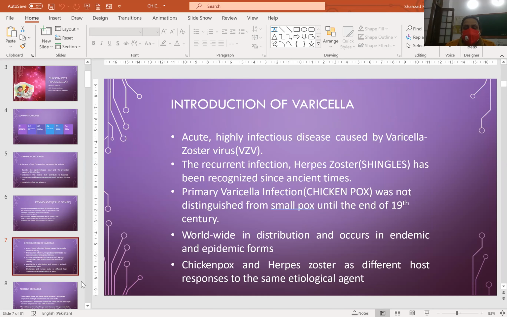Introduction of varicella. It is an acute, highly infectious disease caused by varicella zoster virus. The recurrent infection, herpes zoster or shingles, has been recognized since ancient times. Primary varicella infection, chickenpox, was not distinguished from smallpox until the end of the 19th century. It is worldwide in distribution and occurs in endemic and epidemic forms. Chickenpox and herpes zoster are different responses of different hosts to the same etiological agent.